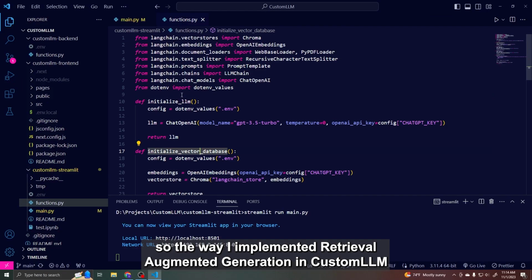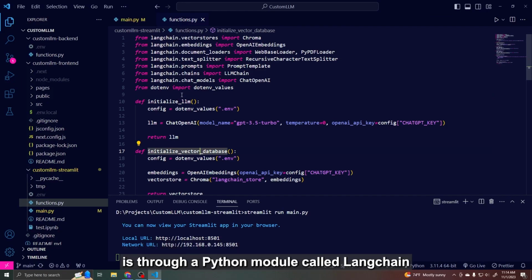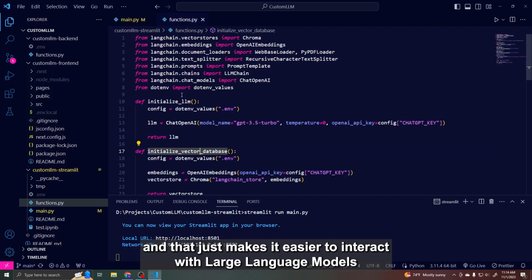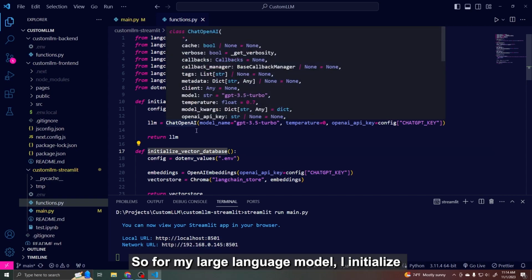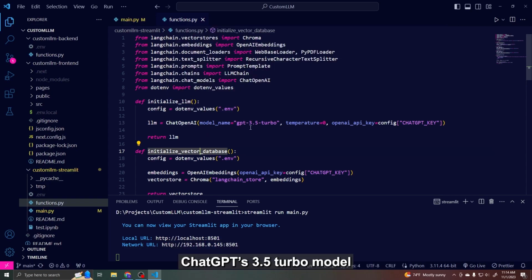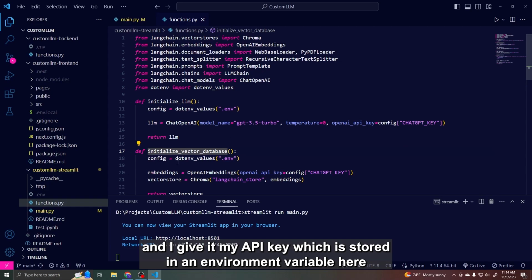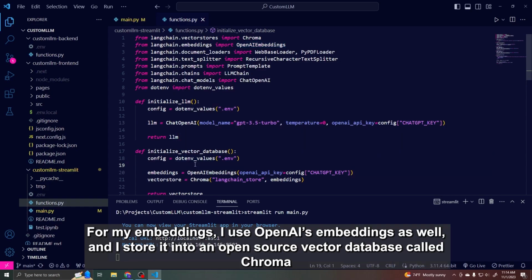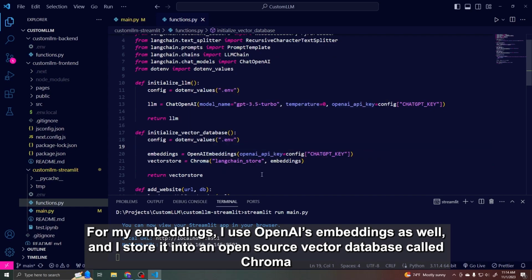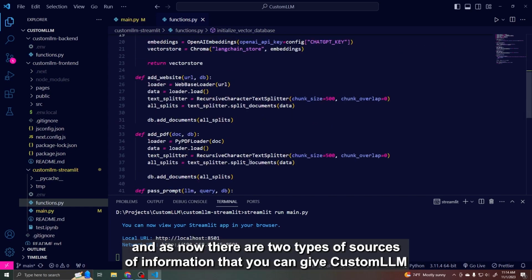The way I implemented retrieval augmented generation in CustomLLM is through a Python module called LangChain, and that just makes it easier to interact with large language models. For my large language model, I initialize ChatGPT's 3.5 turbo model, and I give it my API key, which is stored in the environment variable here. For my embeddings, I use OpenAI embeddings as well, and I store them in an open source vector database called Chroma.